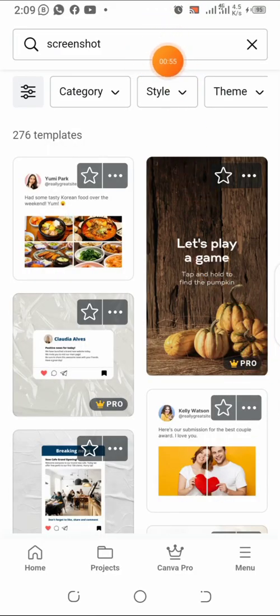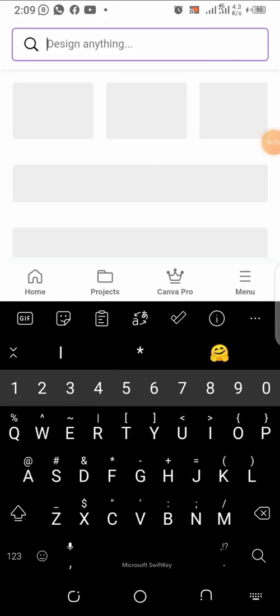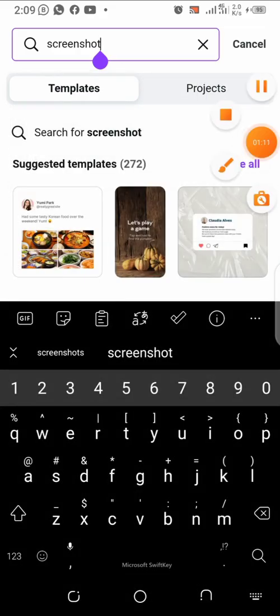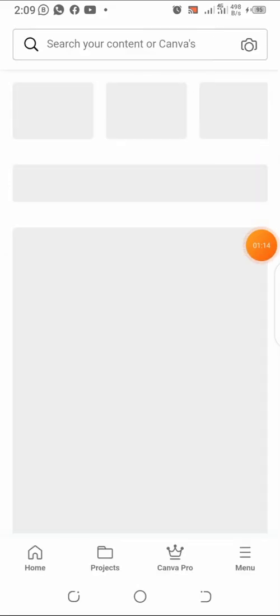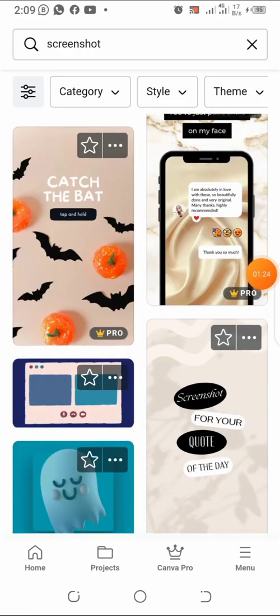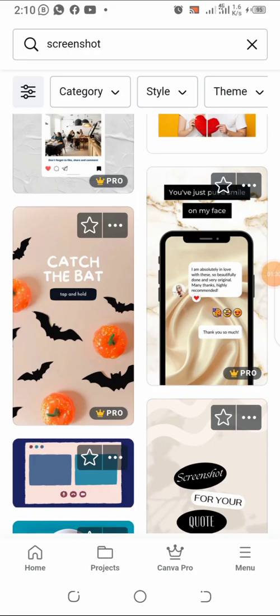All right, so the thing I'm going to be using is Canva. I'm going to be using Canva to create my screenshot. I come to Canva, I search screenshots, and they give me different templates to use. I click on see all templates, and I'm going to select the template I want to use. I'm looking for a very good template. I think I love this template right here, so I'm going to be using this one.